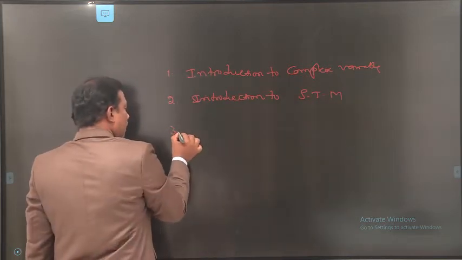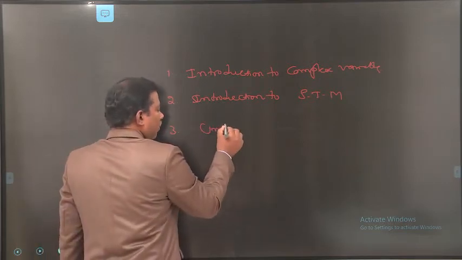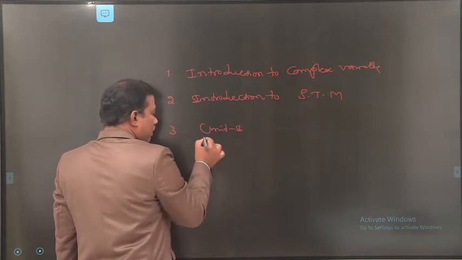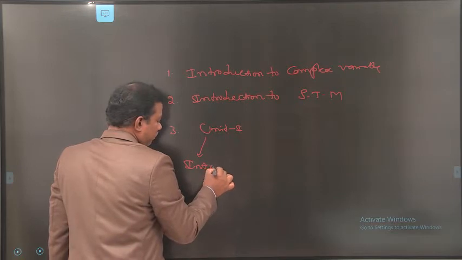Then coming to the contents in unit 1, we covered the introduction to complex numbers.